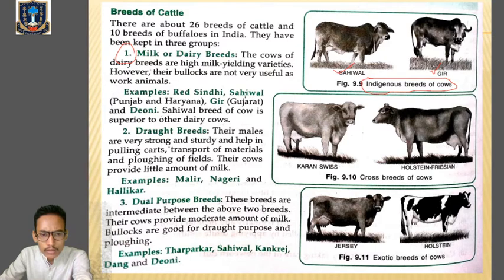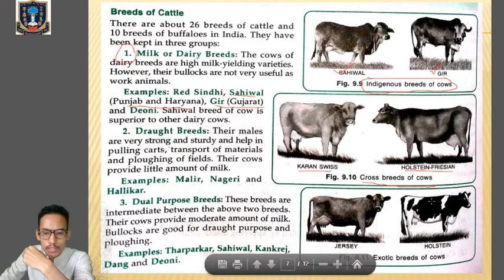Here you have to remember the names Sahiwal and Gir. Sahiwal is mainly found in Punjab and Haryana. Clear? Gir, Gujarat. Okay, so these are the superior dairy cows which are indigenous, which are from India. Then next one, crossbreeds of cows, which are mainly produced by means of hybrid techniques. You have to remember the names Karan Swiss and Holstein Friesian. Okay, these are the names of the crossbreeds of cows.